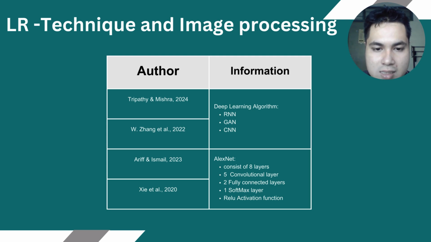This is because AlexNet is a CNN model that consists of 8 layers, which includes 5 convolutional layers, 2 fully connected layers, and 1 softmax layer. It also uses the ReLU activation function to reduce overfitting.